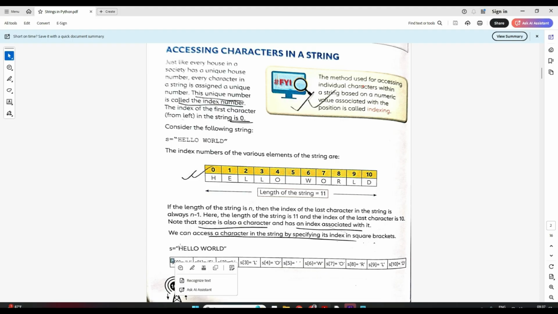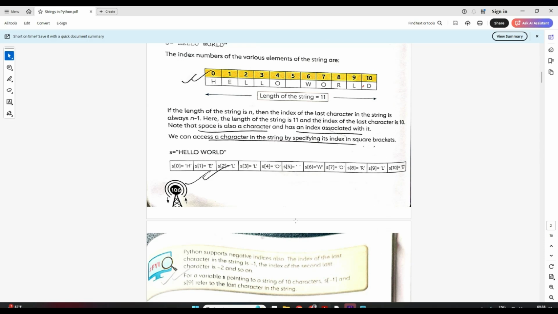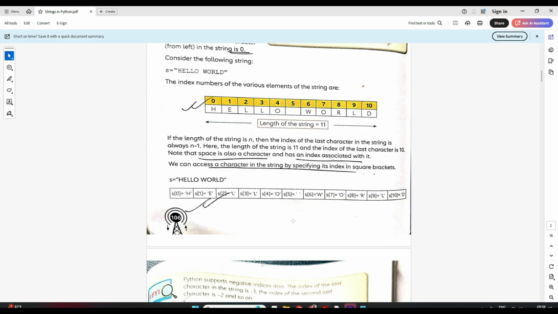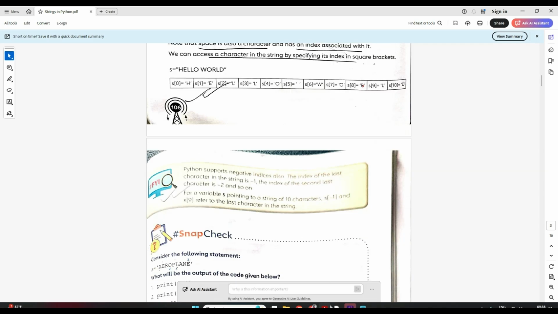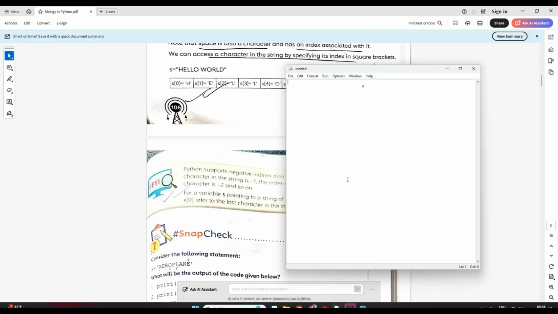Now this first H is at 0 index, so S0 if I give, it will give me H. Like this we can go on. Let me show you in Python. Very simply I'll write, I'll take a variable name is equal to Priyanka maybe, and print,